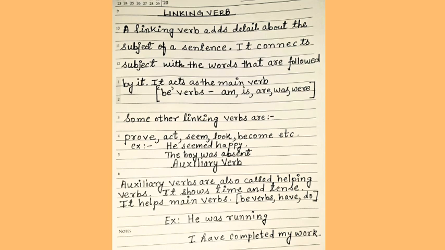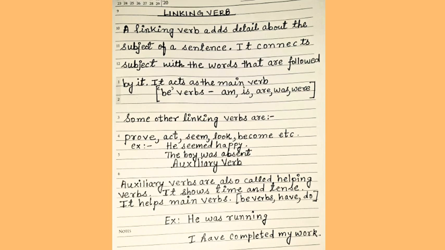Some other linking verbs are prove, act, seem, look, become, etc. Some examples of sentences using linking verbs are he seemed happy, the boy was absent, Rajneesh acted smart. These are some of the examples of linking verb.